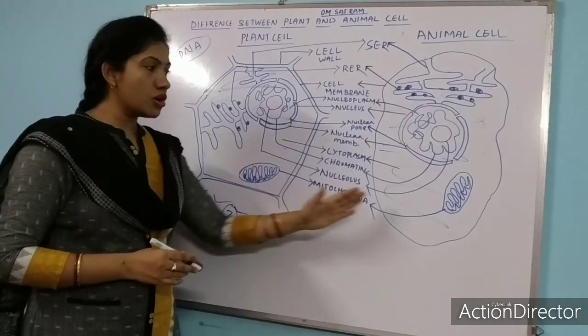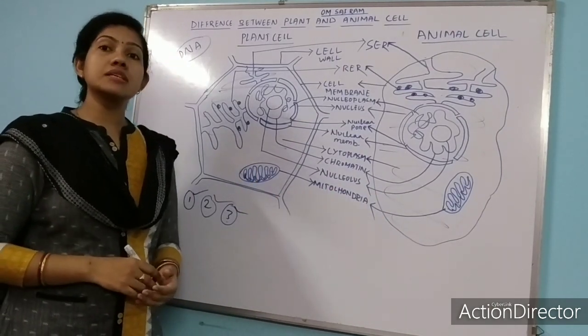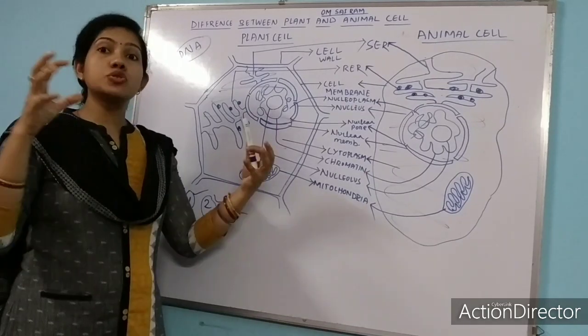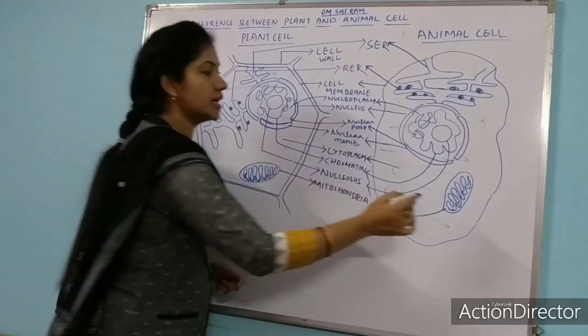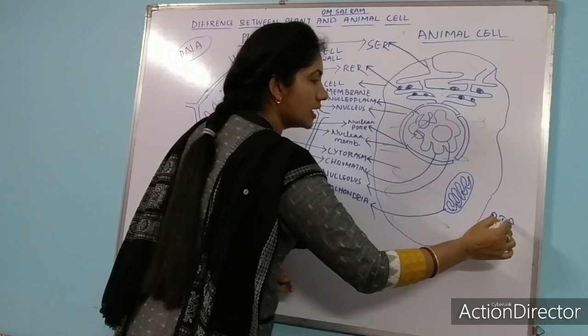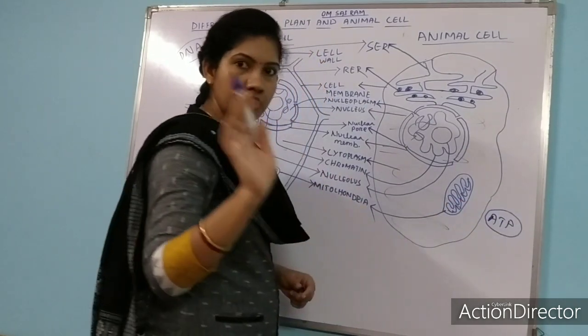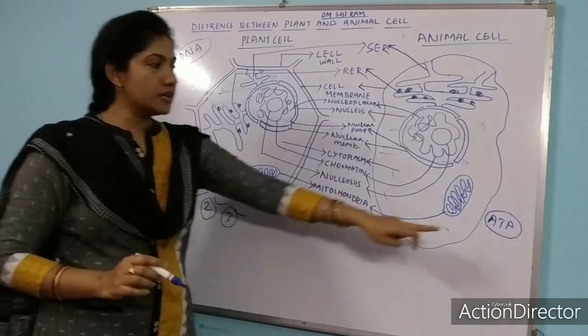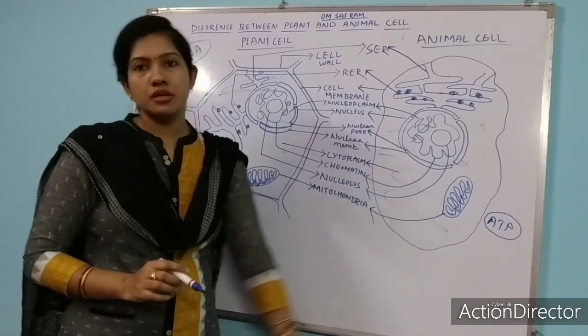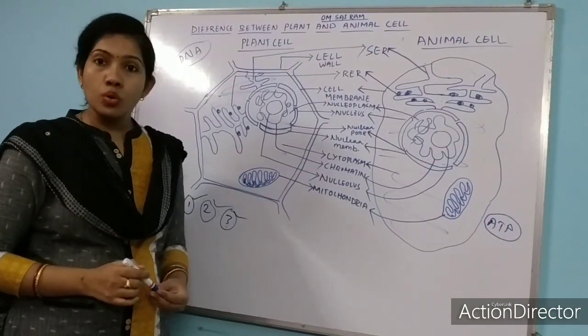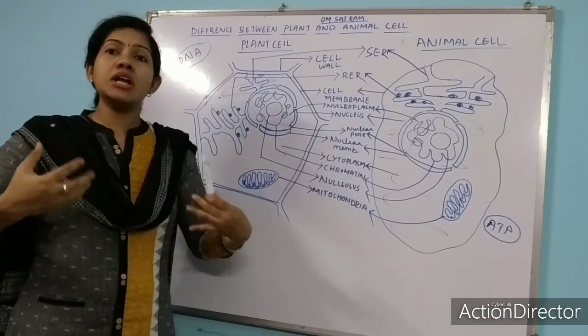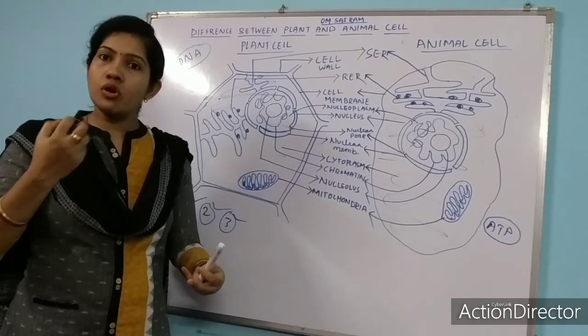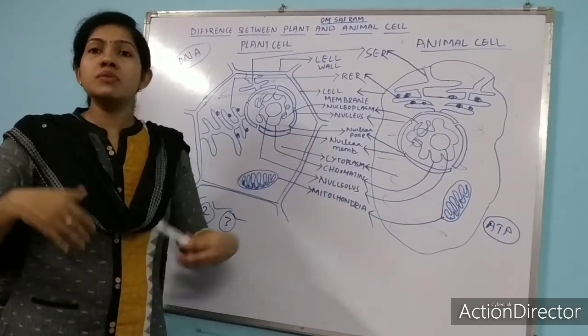What is the main work of mitochondria? Mitochondria is the powerhouse of energy. It stores energy in the form of ATP. What is ATP? ATP is the energy particle. We will read details in higher class. Adenosine triphosphate. ATP is stored in the mitochondria, and whenever our body requires, mitochondria supplies energy.